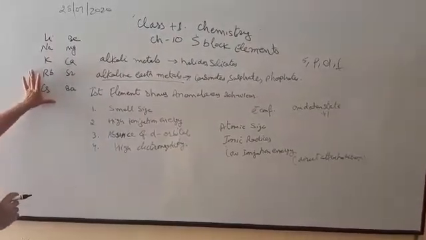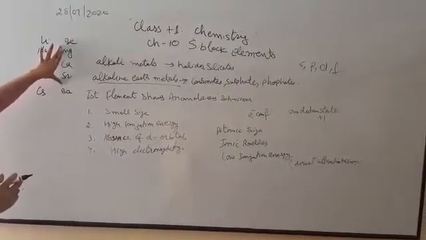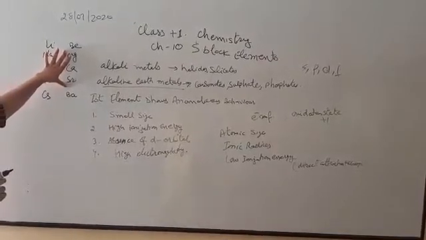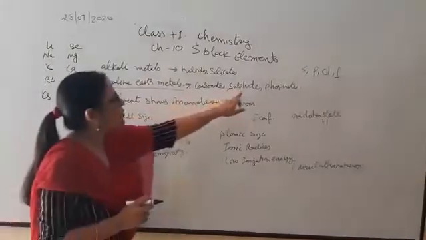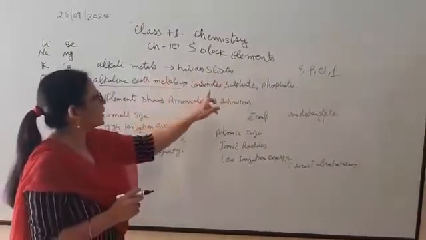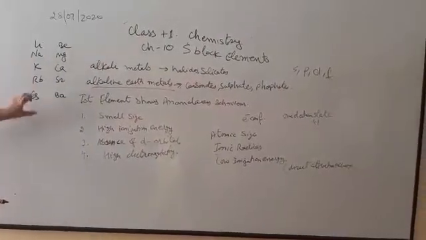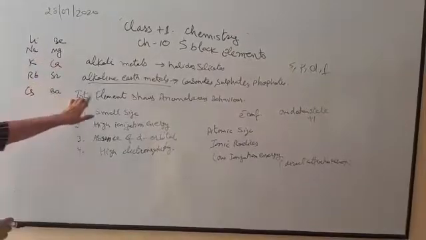Alkali metals generally form oxides, halides and silicates. Alkaline earth metals form carbonates, sulfates, phosphates and silicates. These are the types of compounds formed when alkali metals and alkaline earth metals react with other substances.